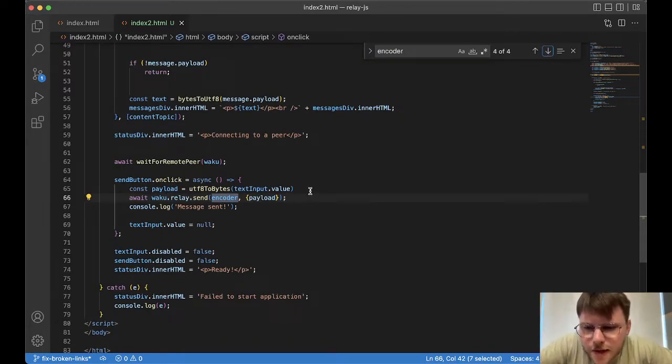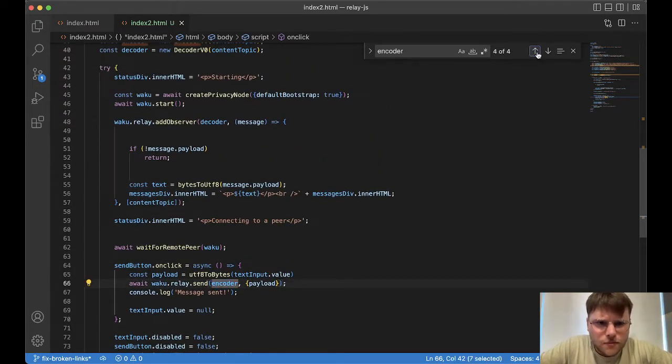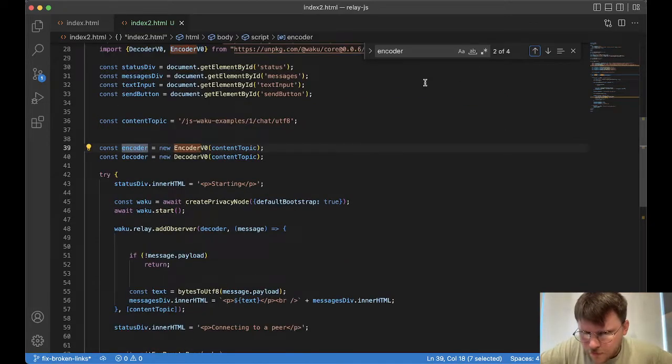Okay, so when we send a message using the relay protocol, this is to encode it into a message that can be sent, and it takes in the payload, and the encoder has the content topic in it, and then maybe you can pass in that third part as well to say it's clear or encrypted, and then the timestamp sets itself, I believe. So we'll go back up to the top here.